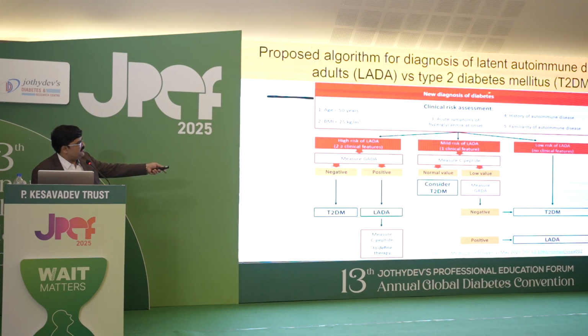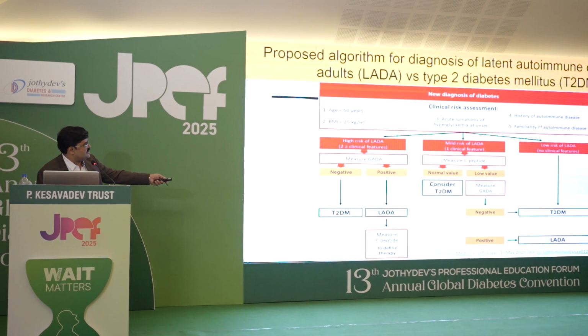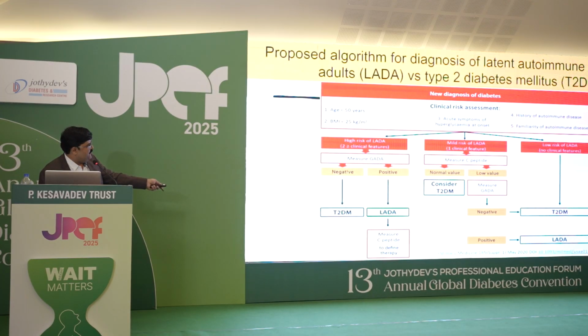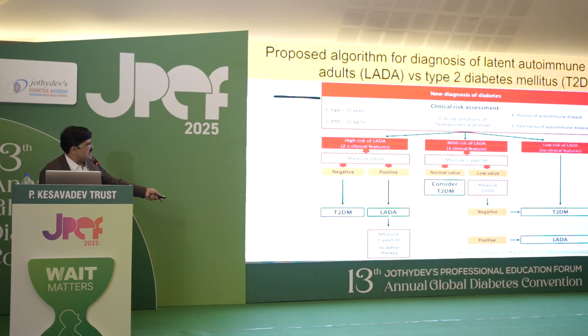Once a new diagnosis of diabetes is made, look at the clinical risk assessment: age less than 50 years, BMI less than 25, acute symptoms of hyperglycemia, history of autoimmune disease, family history of autoimmune disease. If there is high risk of LADA, that is more than 2 clinical features, measure GAD antibodies. If negative, it is type 2 diabetes. If positive, it is LADA. Measure C-peptide to define therapy.